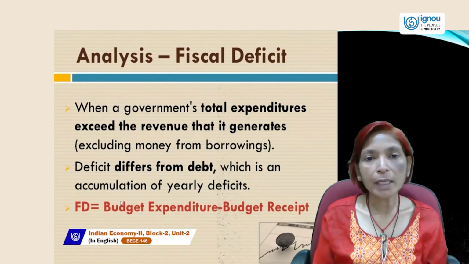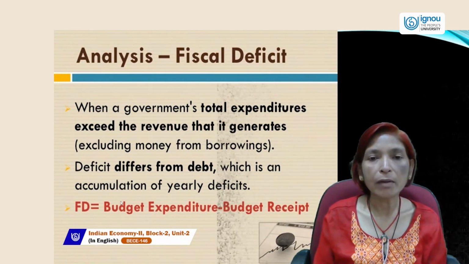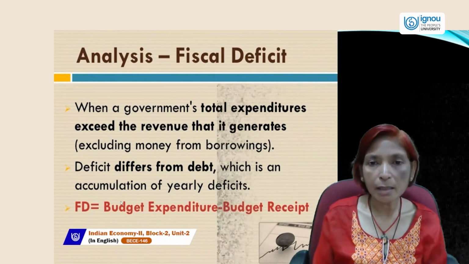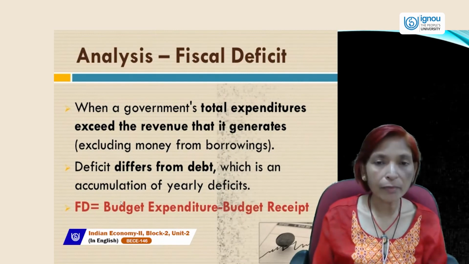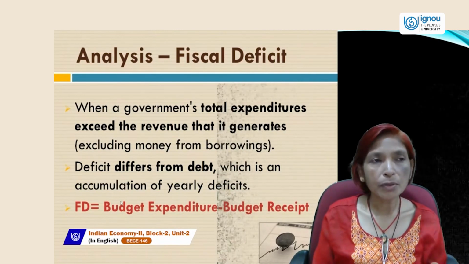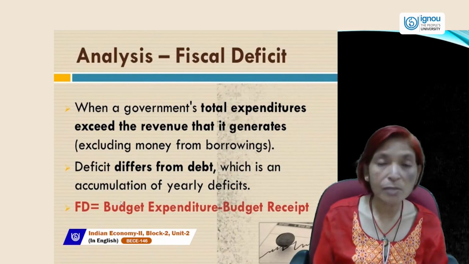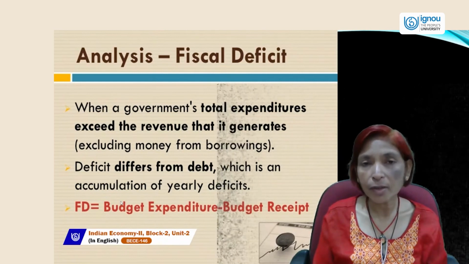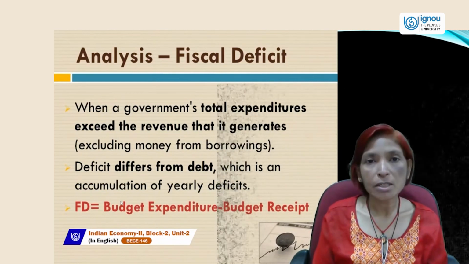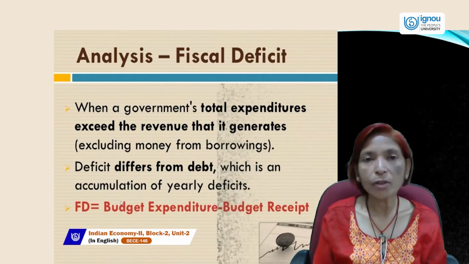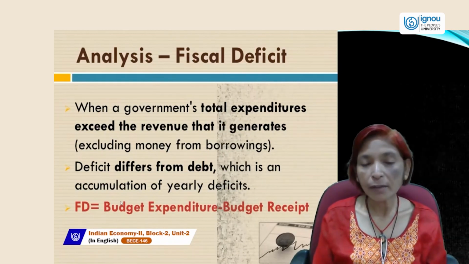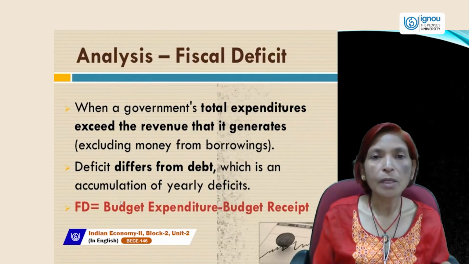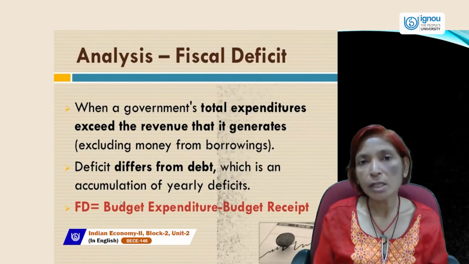At the time of the economic crisis in 1991, due to the Gulf War between Iran and Iraq, India's fiscal deficit was near about 8.7%, which is very high. So if fiscal deficit increases at a very fast rate, it will create a very difficult situation for the economy. So fiscal deficit must remain lower, so that the economy can achieve higher growth.